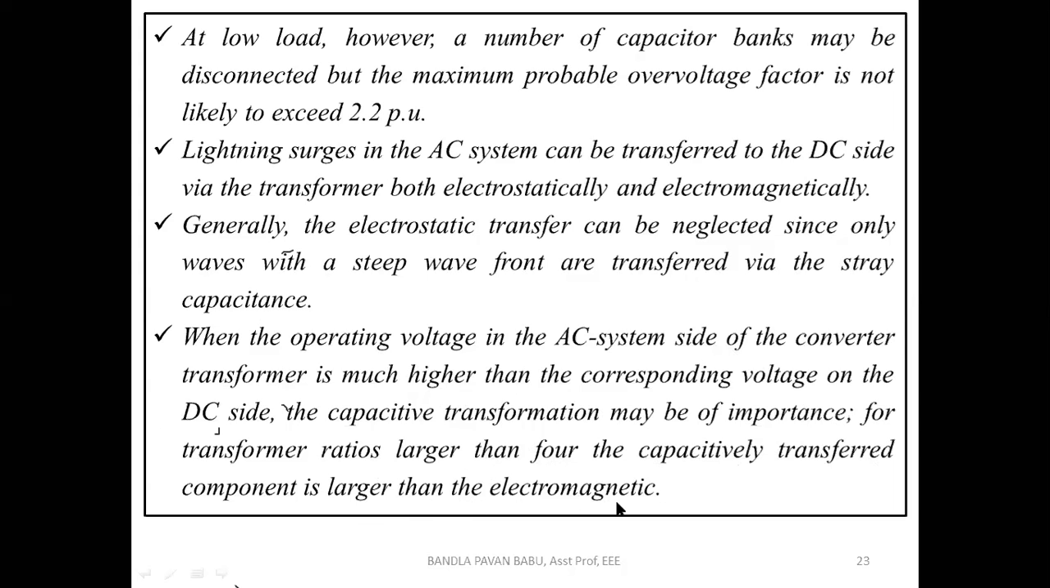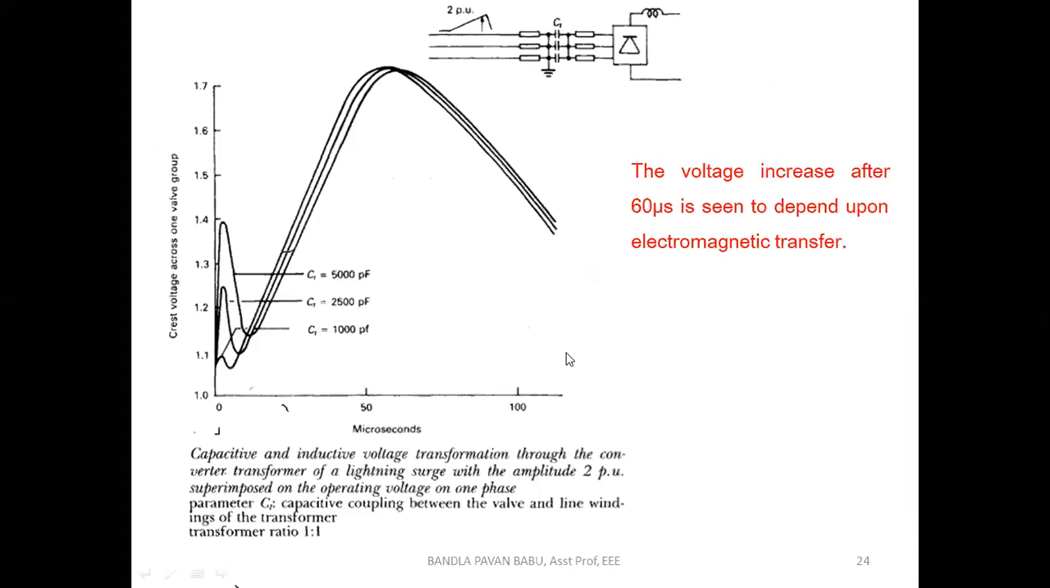So electromagnetic, in the sense of the smoothing reactor. Instead of the surges reaching the smoothing reactor by the converter transformer end itself, we can eliminate these surges by preferring a high transformation ratio there. Okay, so that is the situation.